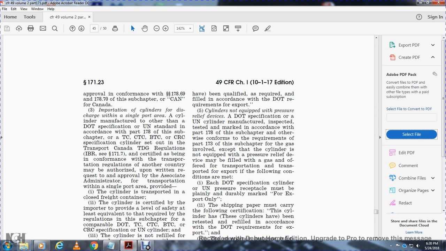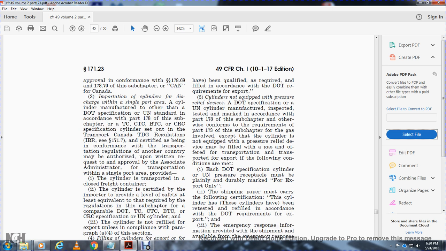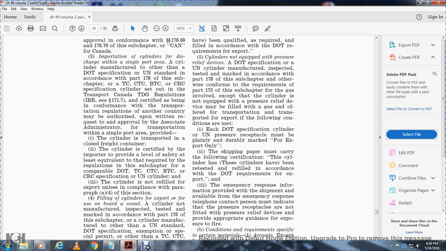Each of the DOT specification cylinders, U.S. pressure receptacle must be plainly and durably marked with "For export only." The shipping paper must carry the following certification: These cylinders have been retested and refilled in accordance with the DOT requirements for the export. The emergency response information provided with the shipment must be available.